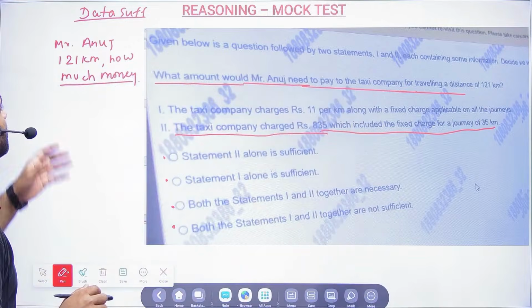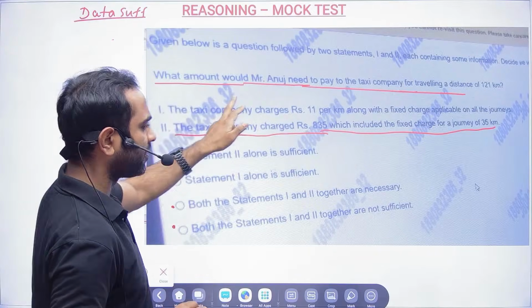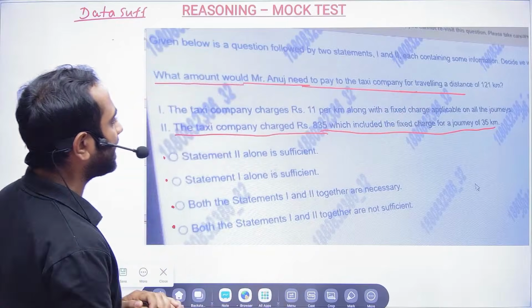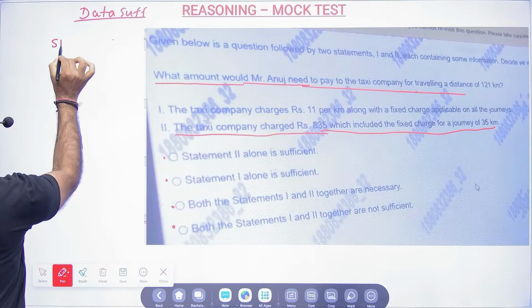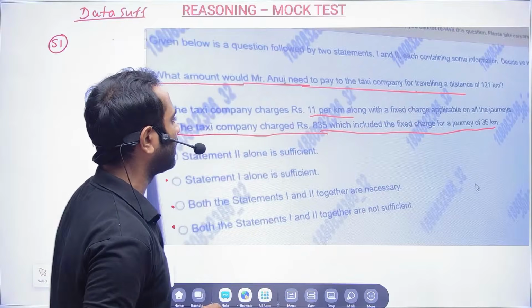This is a data sufficiency problem, and you have to tell what amount Mr. Anuj needs to pay to the taxi company for traveling a distance of 121 kilometers. Now statement 1: the taxi company charges 11 rupees per kilometer.